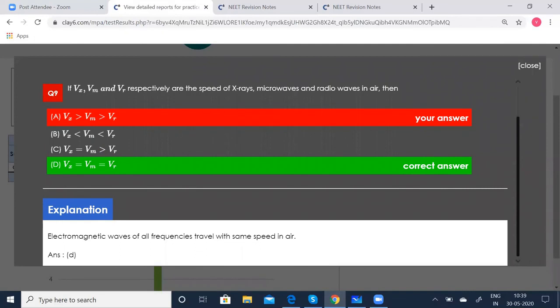Electromagnetic waves of all frequencies travel with the same speed in air. So irrespective of the wavelength, the velocity does not depend on that. So electromagnetic waves of all frequencies travel with the same speed in air. Even so, you have to look into the question; see, in air is given, so we shouldn't miss that. So in air the speed is the same. So option D is correct. That is where we went wrong. Otherwise all our options were correct.